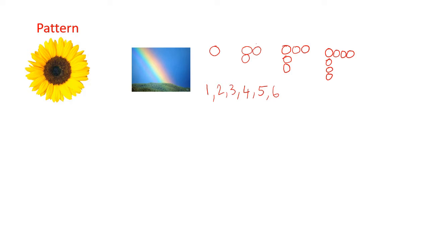If I write 1, 3, 5, 7, उसमें भी एक पैटर्न है. 7 के बाद naturally 9 आएगा. These are odd numbers. So you identified the pattern.